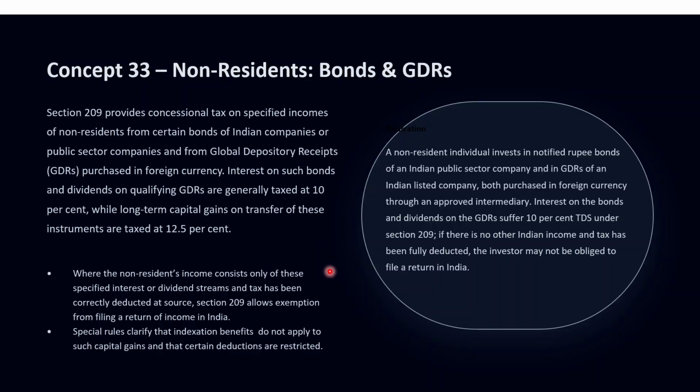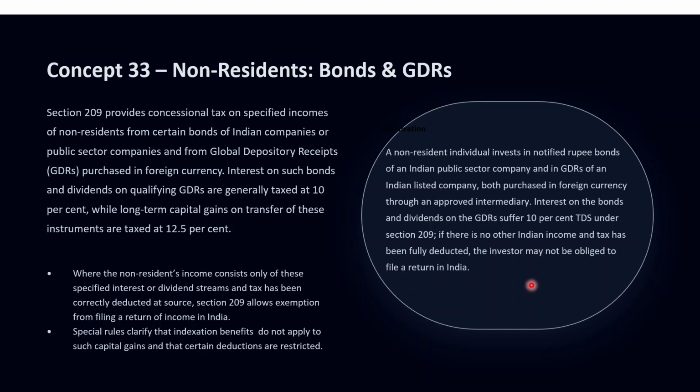And here, crucially, where the non-resident's total income consists only of such section 209 interest or dividend, and the tax due has been deducted at the prescribed rates, the non-resident is not required to file a return of income for that particular year in India.